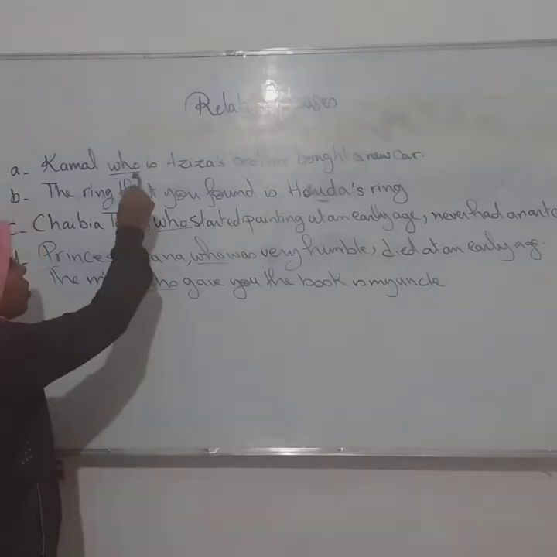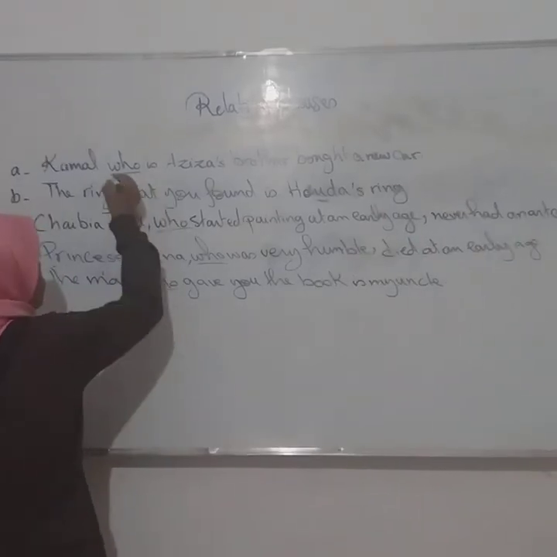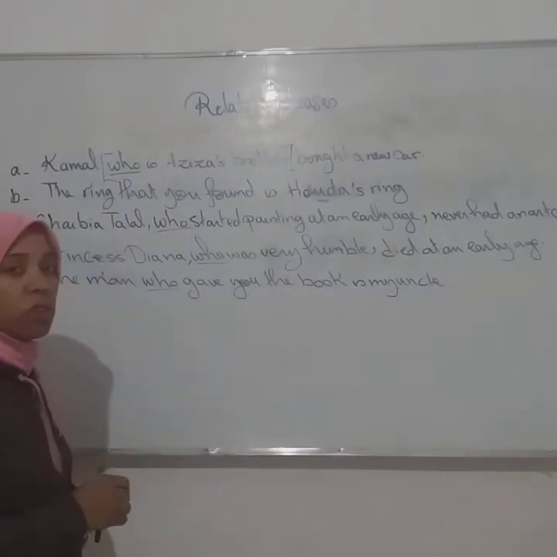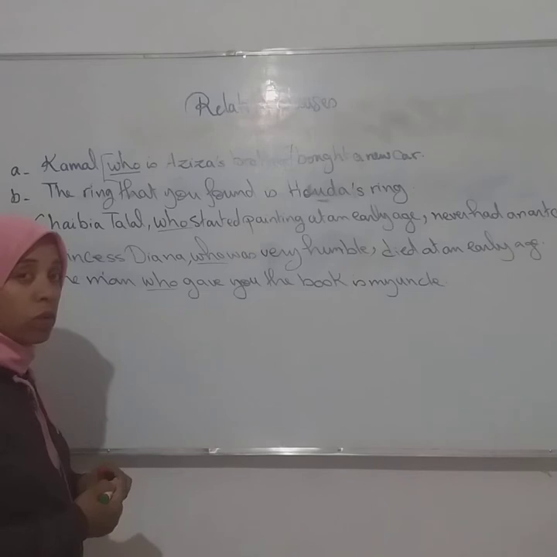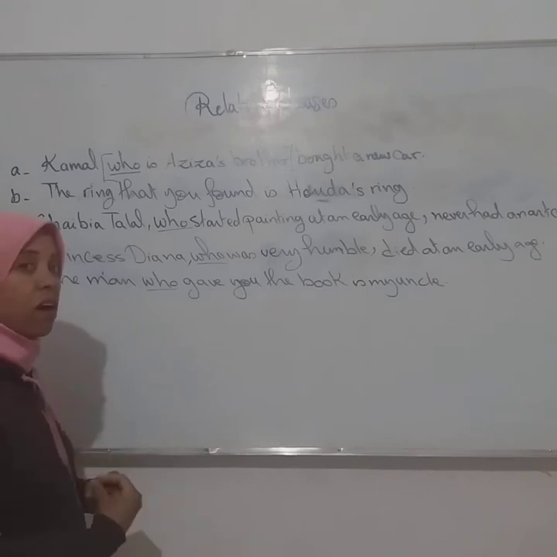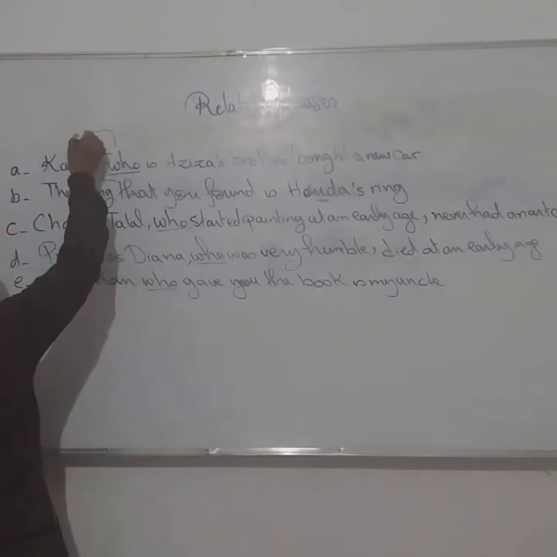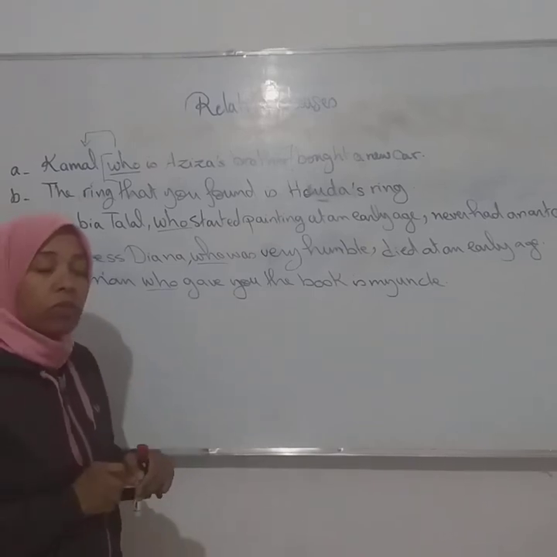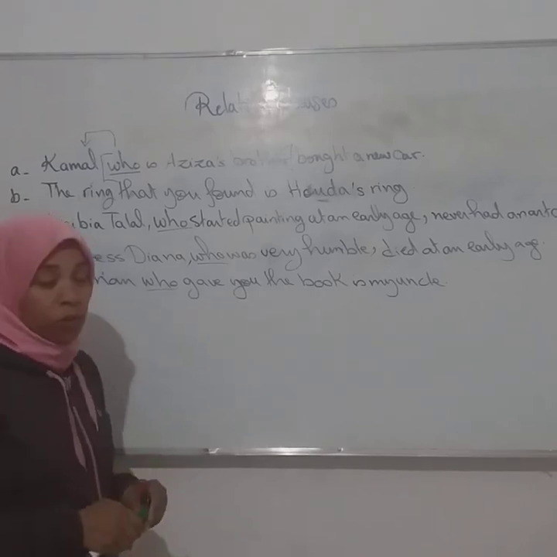Kamal, who is Aziz's brother. So this one is what? This is the clause. What is the function of this clause? This clause is to explain, to define, to clarify this name, to clarify the noun, the person or the thing that we are talking about.